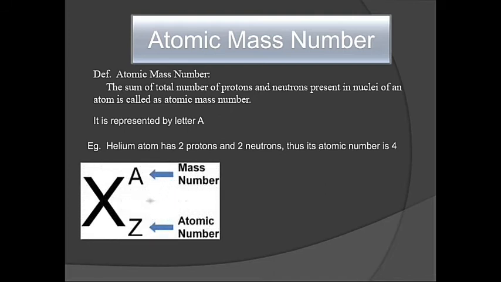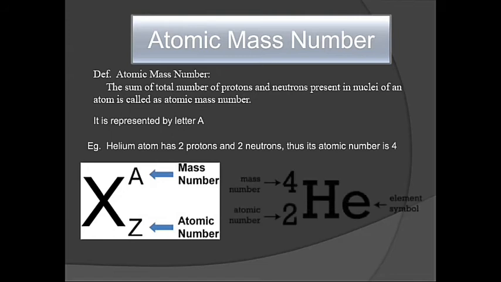So here the general representation: X represents the symbol, Z is the atomic number, and A is the mass number. The mass number is always written as a superscript above the symbol of the element, while the atomic number is written below the symbol of the element, that is called a subscript. So here it is helium, 2 and 4, so 2 is the atomic number and 4 is the mass number.